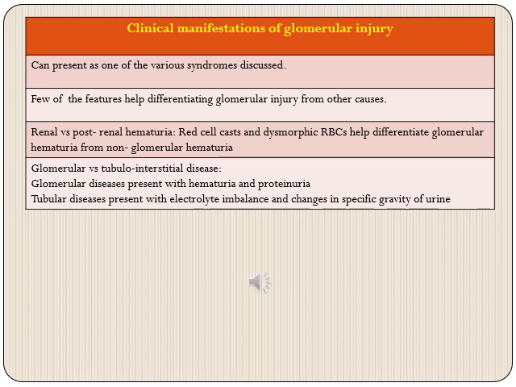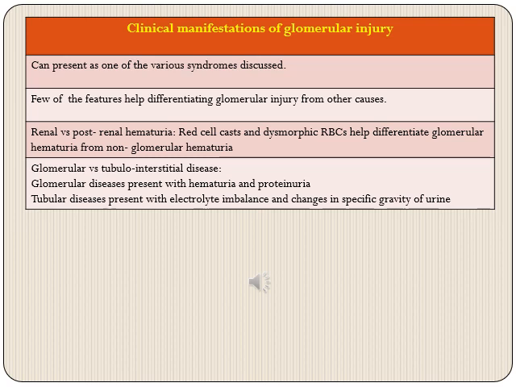Then second is glomerular versus tubulointerstitial disease. Glomerular diseases present with hematuria and proteinuria of different degrees depending upon whether the patient is presenting with nephrotic syndrome or nephritic syndrome, and there will be hematuria, again red cell casts and dysmorphic RBCs.